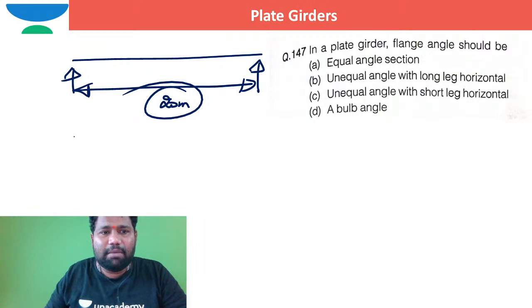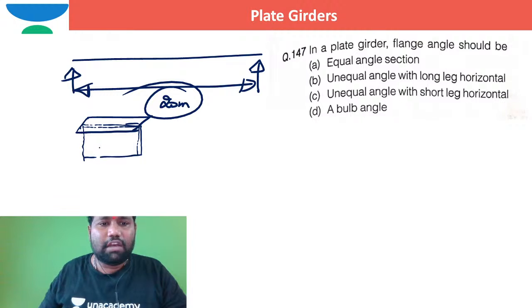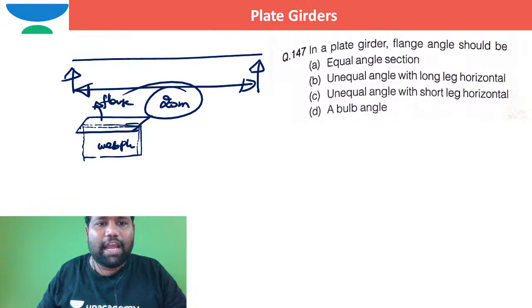But if you see the Indian mills, at max, the length of the flange plates and web plates that are available in the market is 6.5 meter only. 6.5 meter flange plate and 6.5 meter web plate. These types of lengths are only available in the market. So if I want to join, this is the web plate, this is the flange plate. To achieve a length of 20 meter, I need to join these different plates. How will I join? I will join with the help of butt connection. I will not lap, brother, dear, I will not lap.